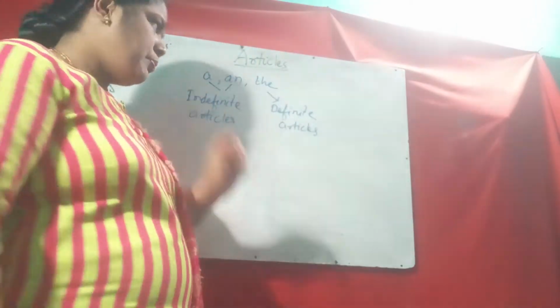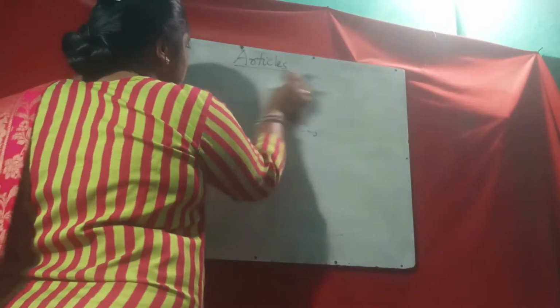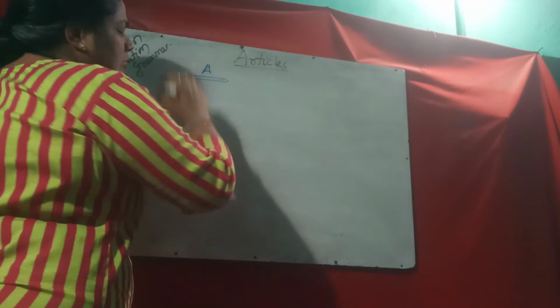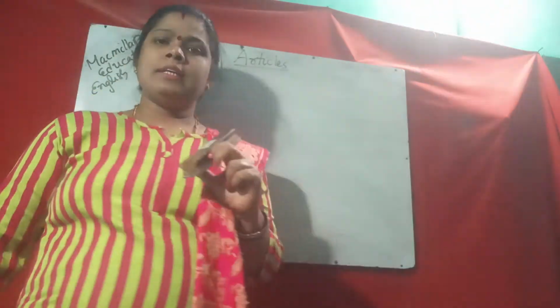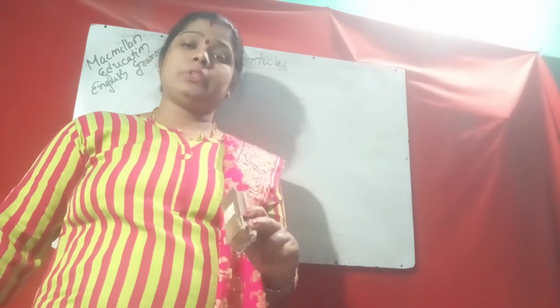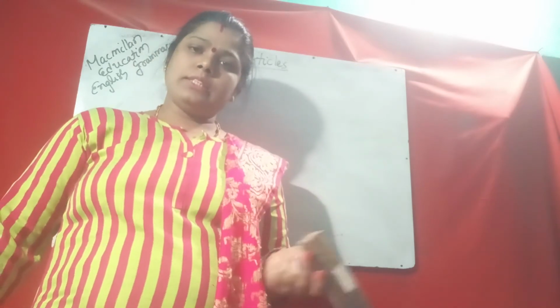So first we read about the use of A. Where do we use A? Before words starting with a consonant. What are consonants? What are vowels?